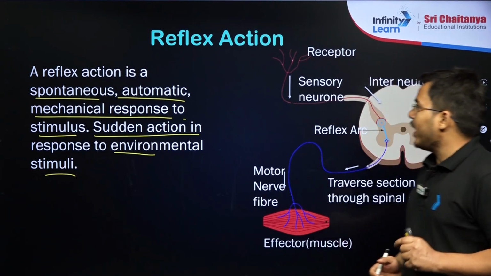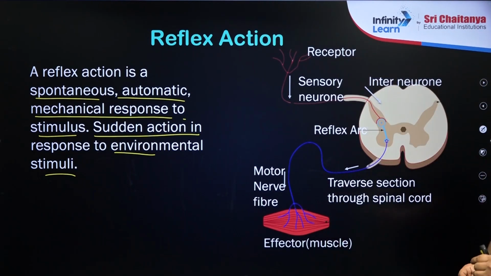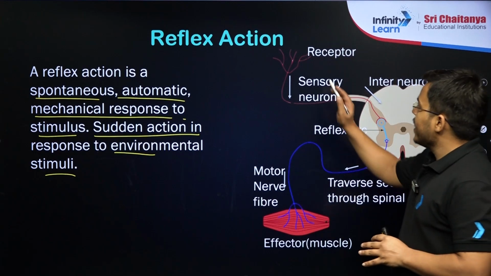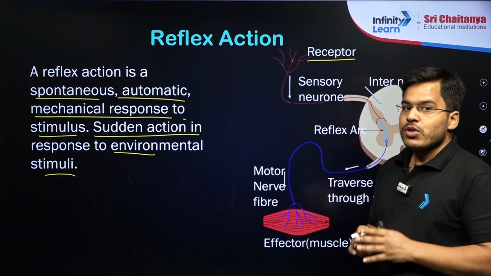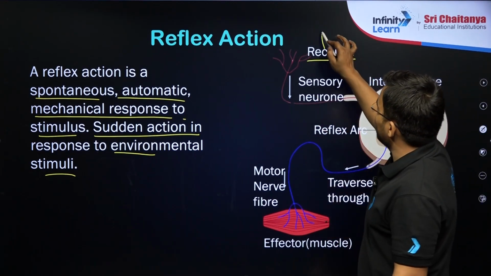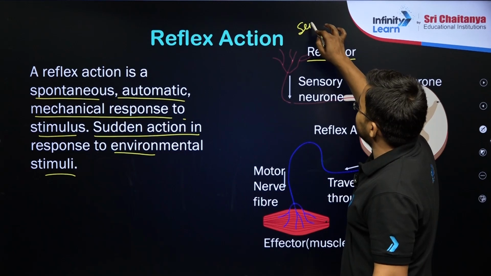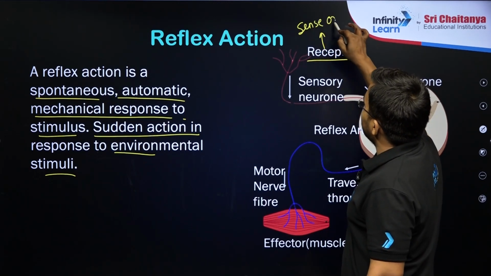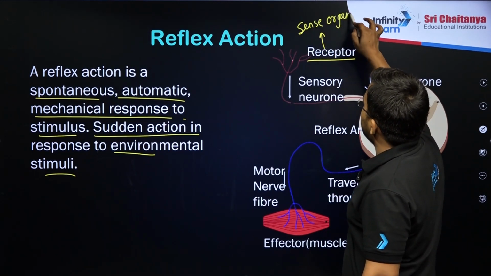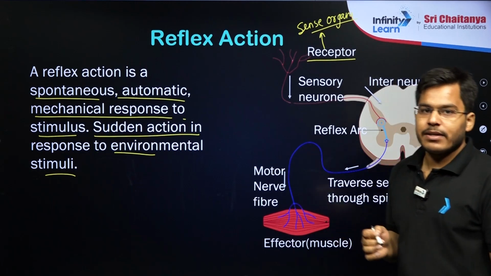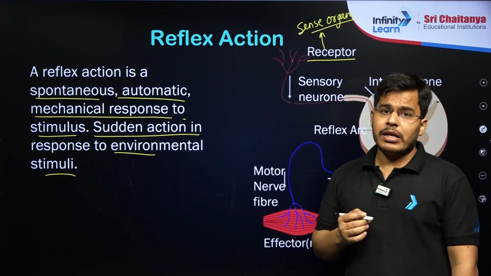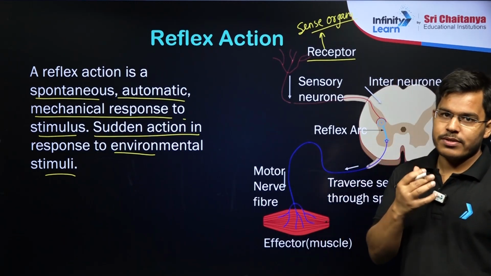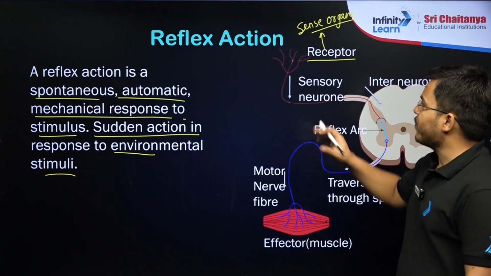Now what happens, students? First of all, in this whole process there will be receptors. The receptors are present over the sense organs. We have sense organs just like our eyes, nose, skin, then our ears and the tongue. So these are the sense organs, and on the sense organs we have receptors.